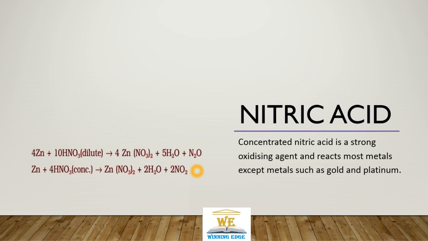If we put dilute nitric acid, we are getting nitrous oxide. In concentrated nitric acid, we are getting nitrogen dioxide. So even the concentration or the kinetics in case of dilute acid and strong acid changes to give us different outputs.